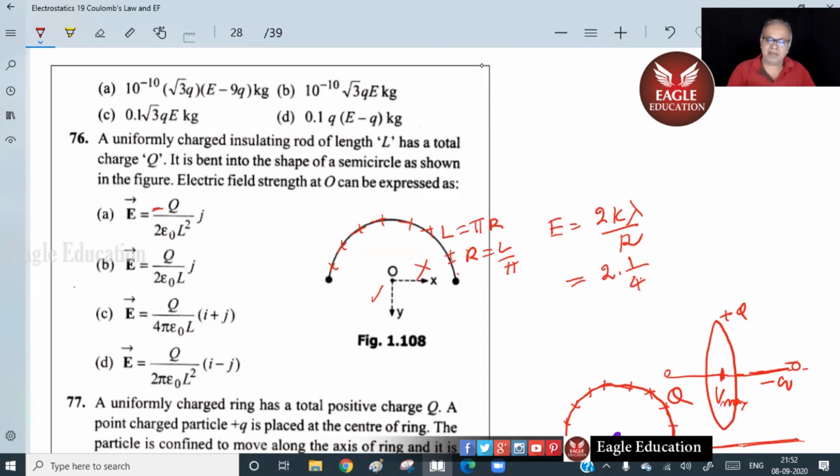1 by 4 pi epsilon. I don't have the answer. Just don't tell me the answers. Tell me how to do it.